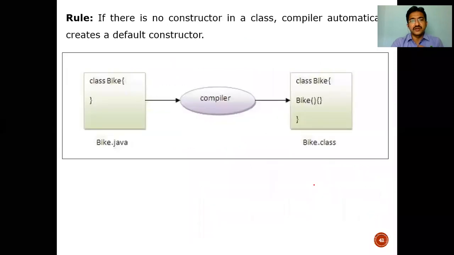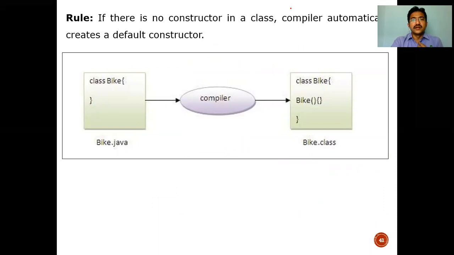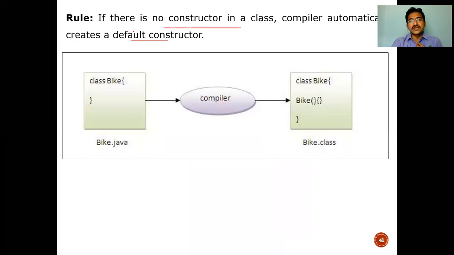Now let me show the rule for when we don't have any constructor. If there is no constructor in a class, then the compiler automatically creates a default constructor. The example here is clearly showing this. Here I am creating a class called bike, right?